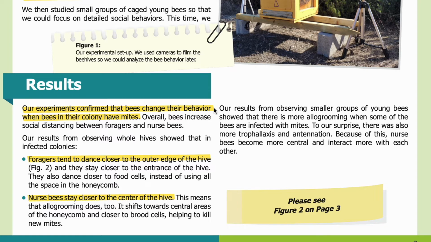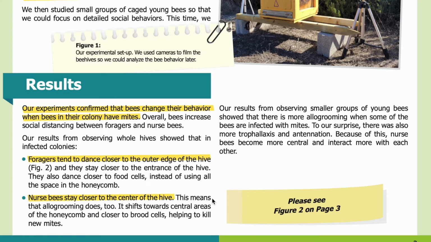Results. Our experiments confirmed that bees change their behavior when bees in their colony have mites. Overall, bees increase social distancing between foragers and nurse bees. Our results from observing whole hives showed that in infected colonies, foragers tend to dance closer to the outer edge of the hive, and they stay closer to the entrance of the hive. They also dance closer to food cells instead of using all the space in the honeycomb. And nurse bees stay closer to the center of the hive.